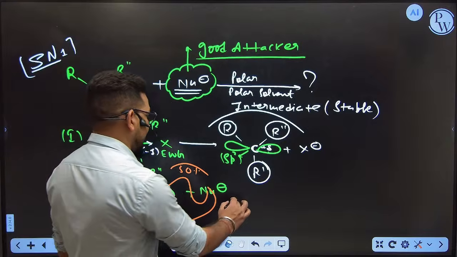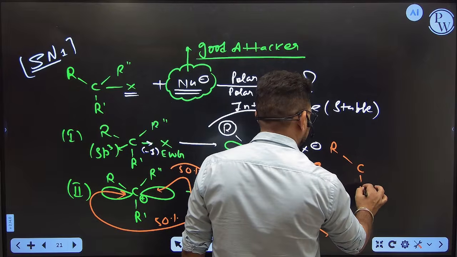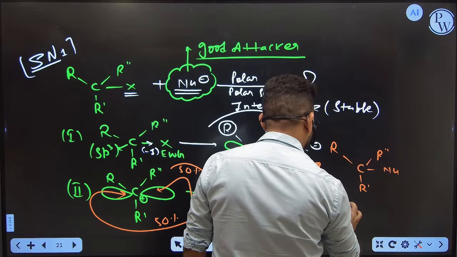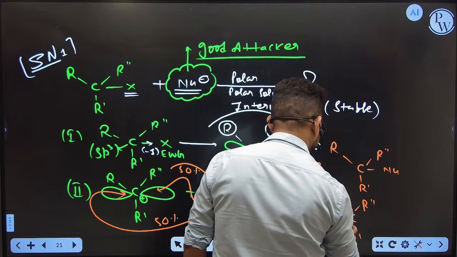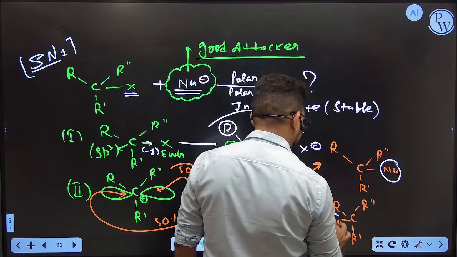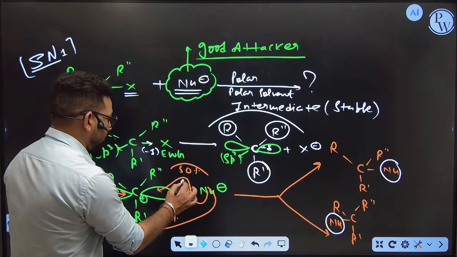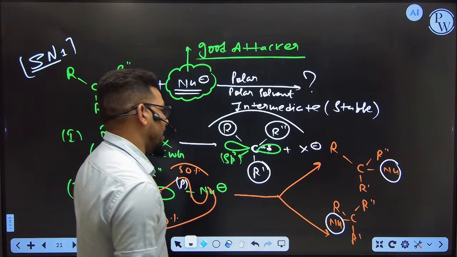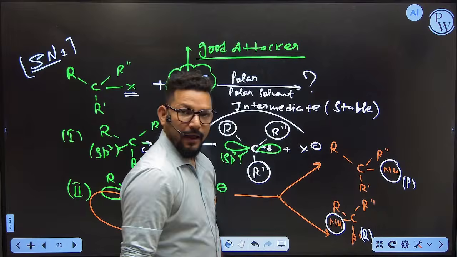That means in this case you will get two kinds of product. One product looks like this, R-C, R dash, R double dash, Nu, and the second is R-C, R dash, R double dash, Nu. Now you can see here Nu is on the front side, and here Nu is on the back side. That means once you attack on the front side, you will get compound P, and whenever you attack from the back side, you get compound Q. So now you have two products, one is called P, one is called Q. Got it?